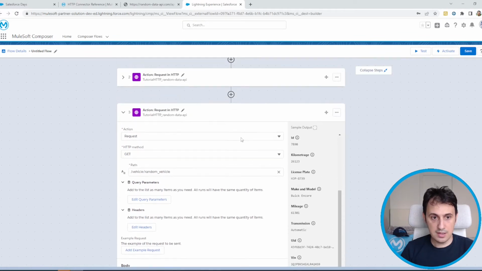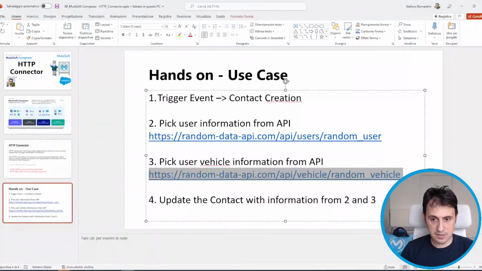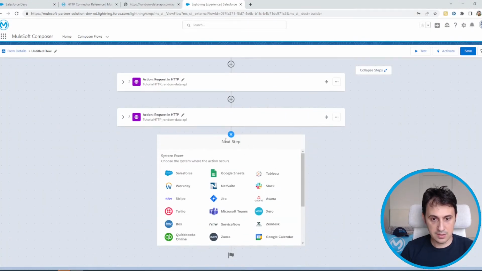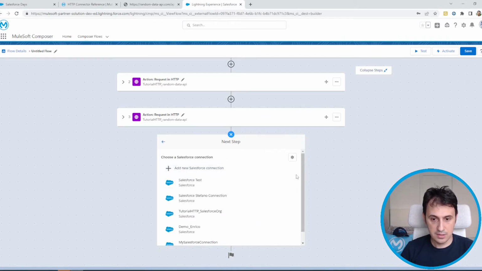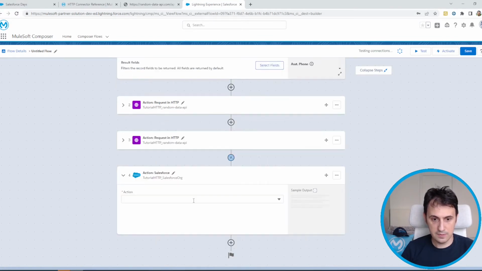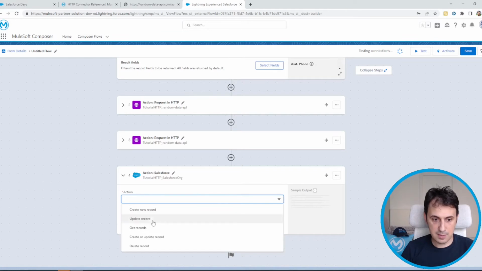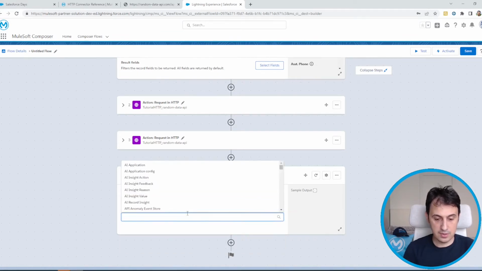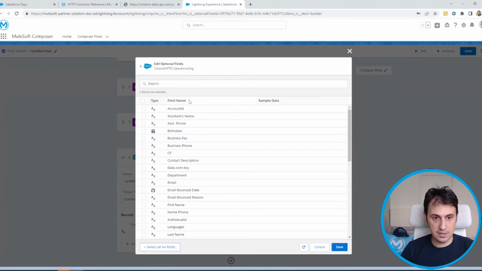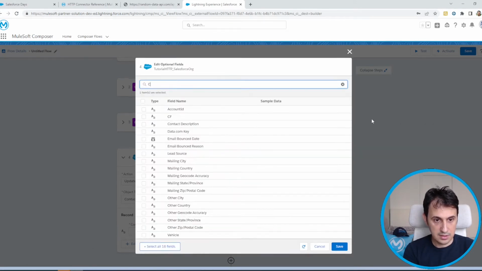Then, as I already said in the PowerPoint, we have to update the contact with information from steps 2 and 3. So for the next step, we select Salesforce. We select the previously created connection, tutorial http salesforce.org. The action this time is update. The object type is contact, and I need to select the fields I have to update. First I have to insert the contact ID.